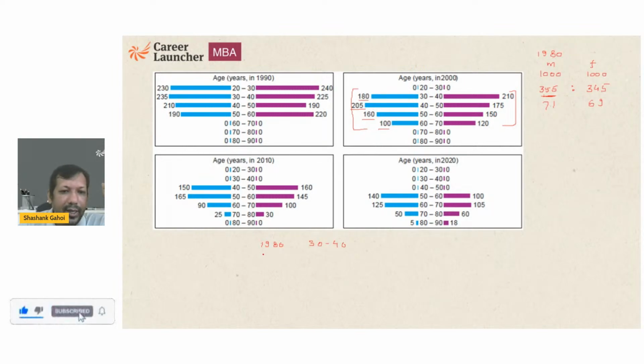In 1990, the range is going to be 40 to 50. In 2000, it is going to be 50 to 60. The same people I'm talking about. In 2010, the same people are going to be of age 60 to 70, right? So in 2010, 60 to 70 range is what?